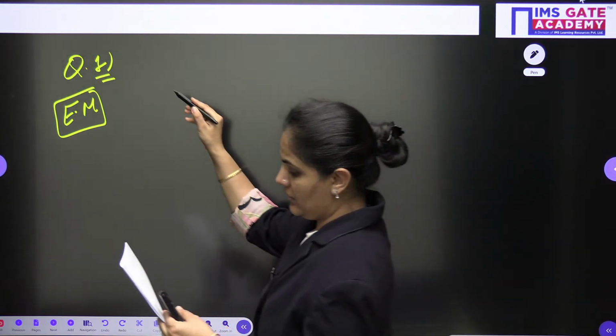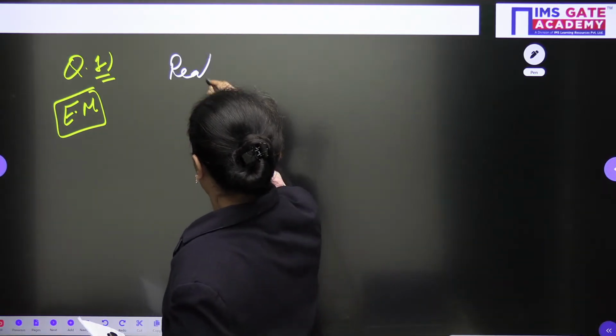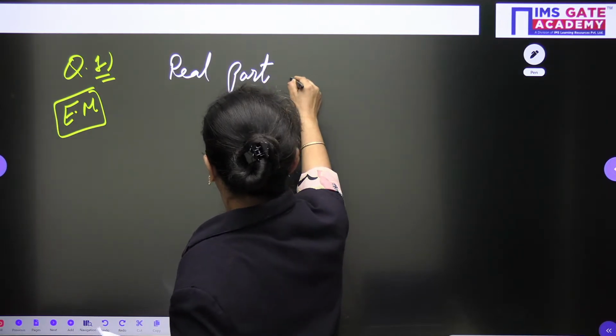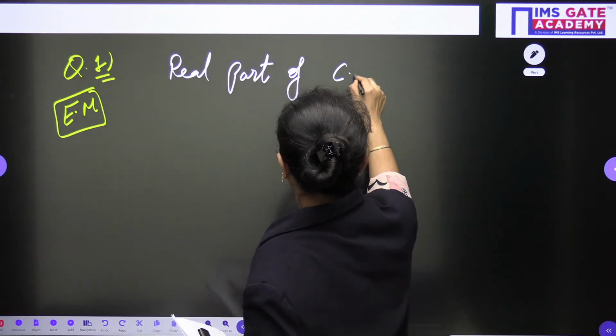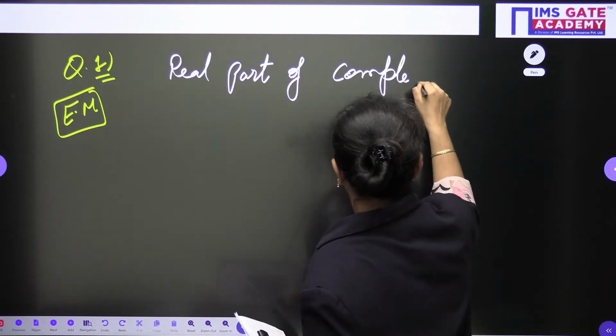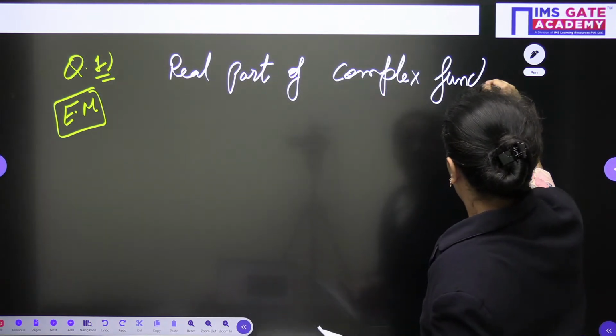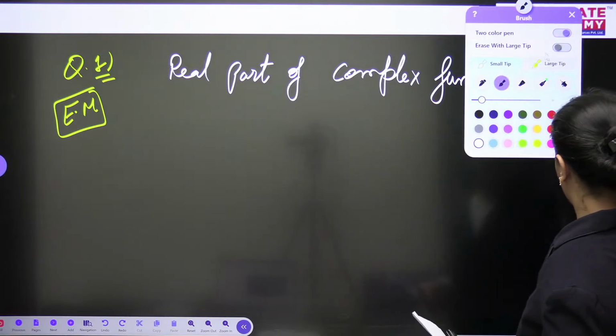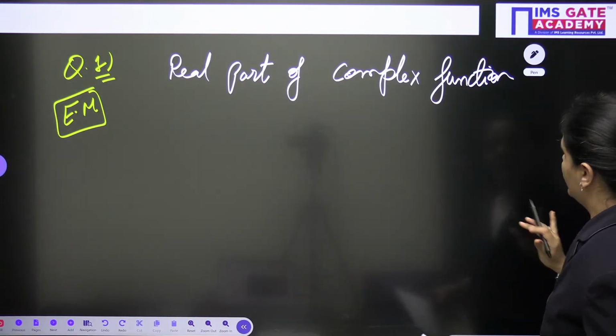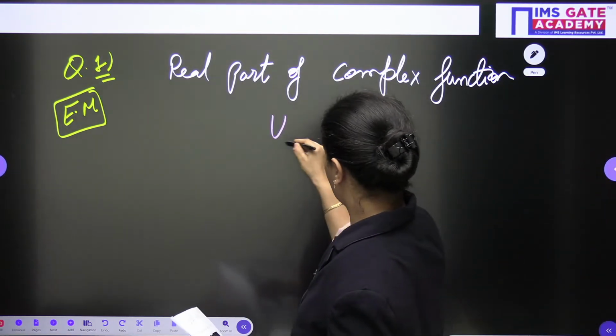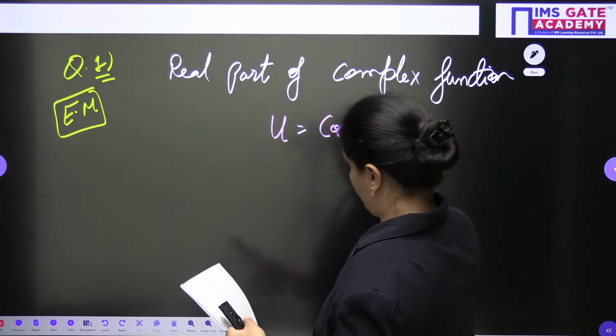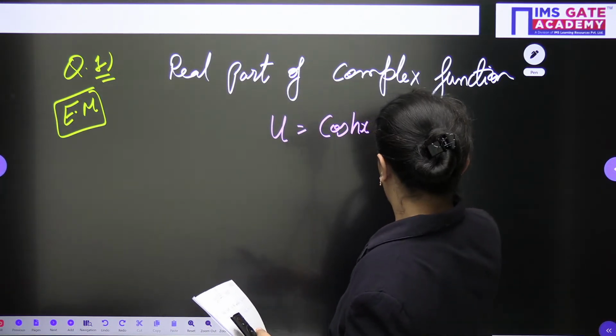What is given? The real part of the complex function is already given to us, which is u equals cos hyperbolic x multiplied by cos y.